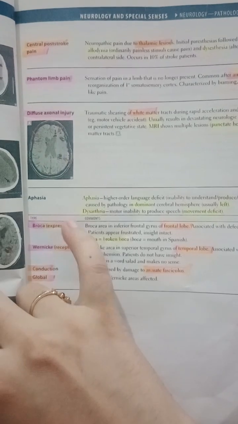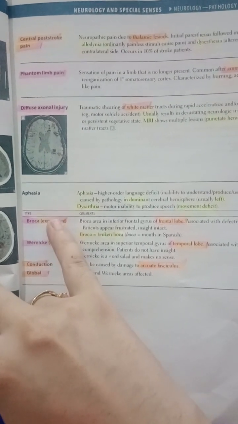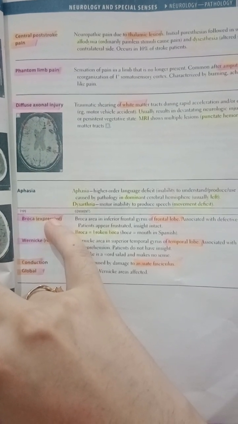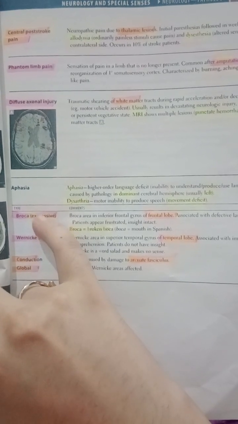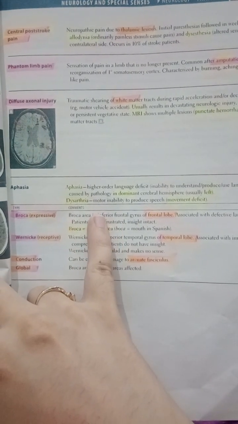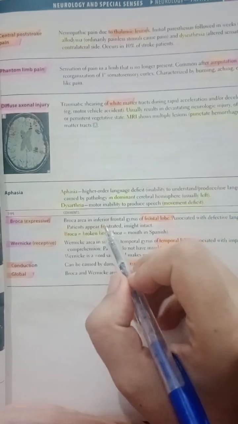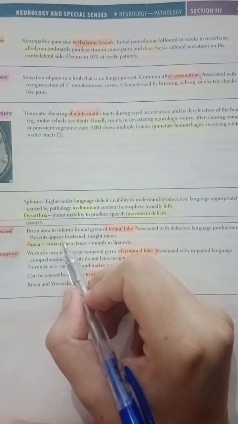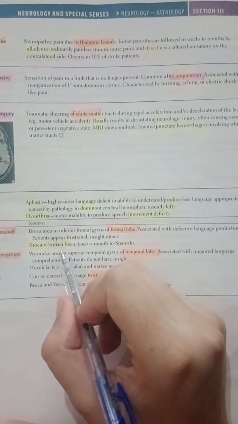So we have four types of aphasia, which you need to remember. They are very important. Broca's aphasia is also called expressive or non-fluent aphasia. It basically comes in the MCQ paper: what is the non-fluent one? It is Broca's. It is in the inferior frontal gyrus. First remember that it is in the inferior part of the frontal gyrus of the frontal lobe, associated with defective language production. Because of which the patient appears frustrated. So remember it as a broken face.